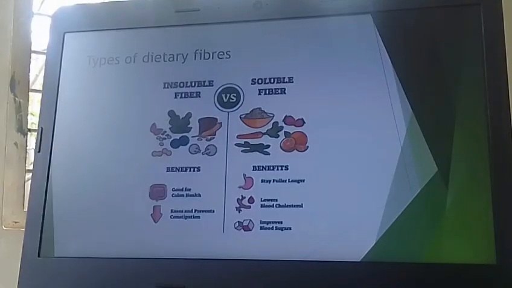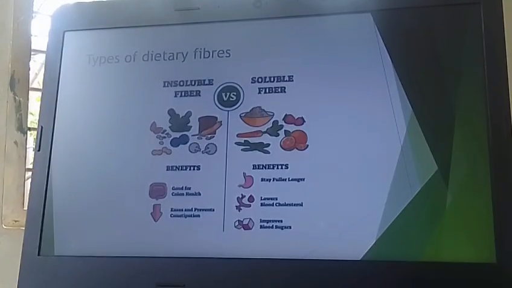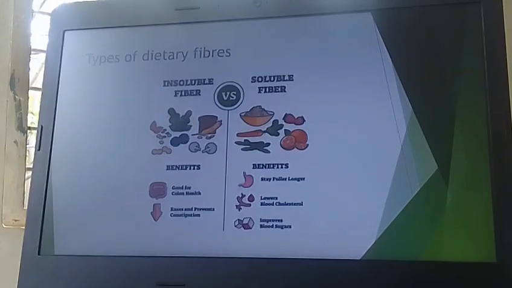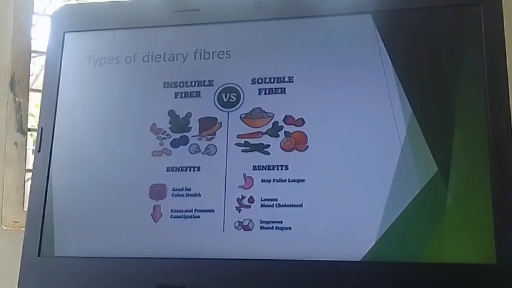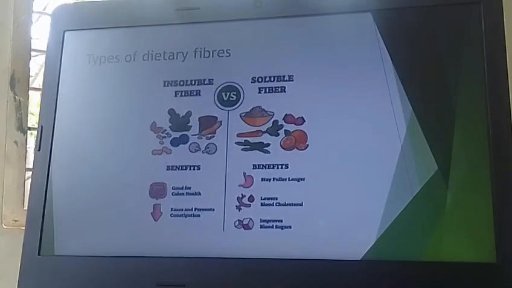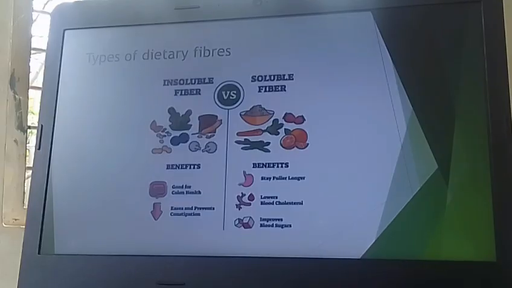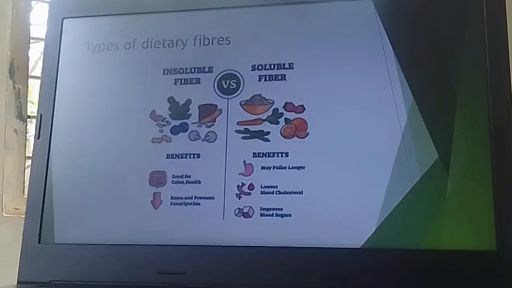Then go for the types of dietary fibers, which can be classified into insoluble fiber as well as soluble fiber. Insoluble fiber has various benefits: it is good for colon health and prevents constipation. Soluble fibers have benefits such as staying fuller longer, lowering blood cholesterol level, and improving blood sugar.